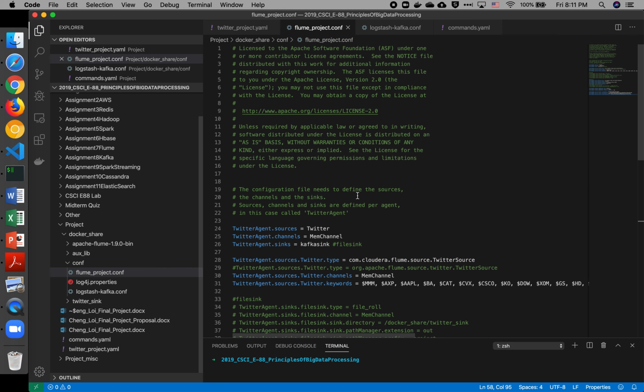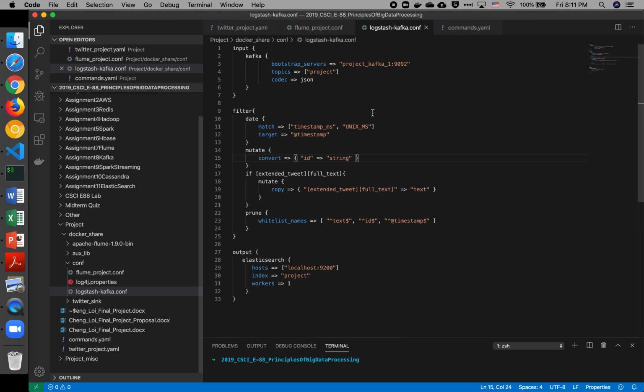Here's our Flume configuration. It's using the Cloudera Twitter source. And it's looking for these keywords, which are the stock symbols. This is our Logstash configuration. It's getting input from Kafka. It's filtering out all the data so that we only end up with the text, the ID, and the timestamp, and then sending that to Elasticsearch.